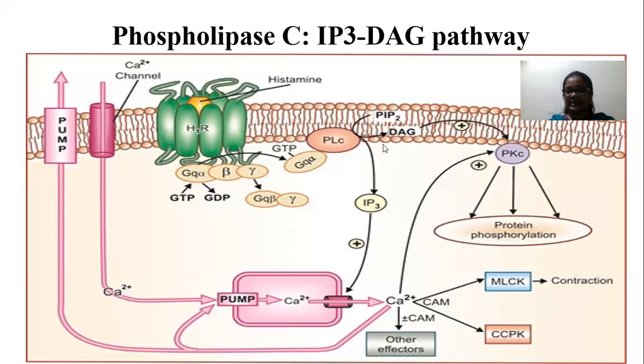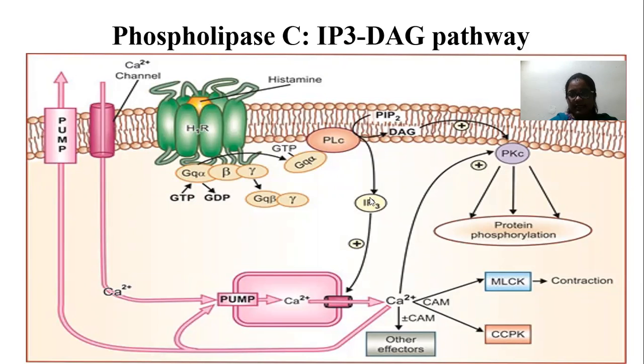Why? Because PLC hydrolyzes PIP2. PIP2 is present in the cell membrane. PIP2 means phosphatidyl inositol 4,5 bisphosphate. Upon the hydrolysis process, two kinds of messengers are produced, that is DAG and IP3.